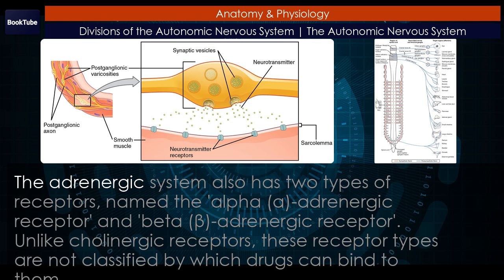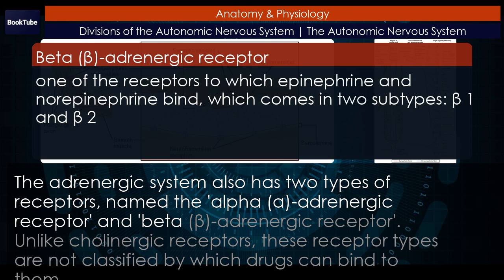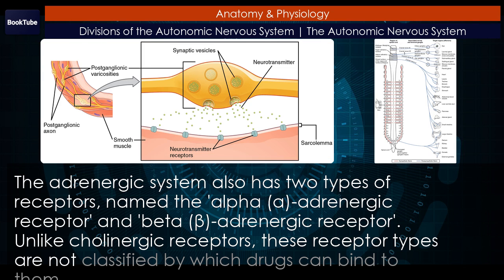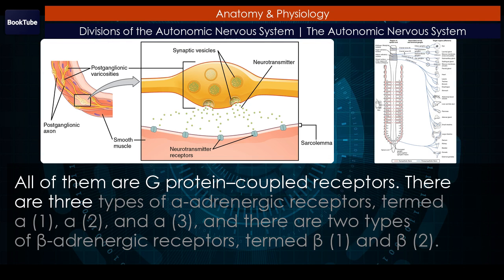The adrenergic system also has two types of receptors, named the alpha adrenergic receptor and beta adrenergic receptor. Unlike cholinergic receptors, these receptor types are not classified by which drugs can bind to them. All of them are G protein-coupled receptors. There are three types of alpha adrenergic receptors, termed alpha 1, alpha 2, and alpha 3, and there are two types of beta adrenergic receptors, termed beta 1 and beta 2.